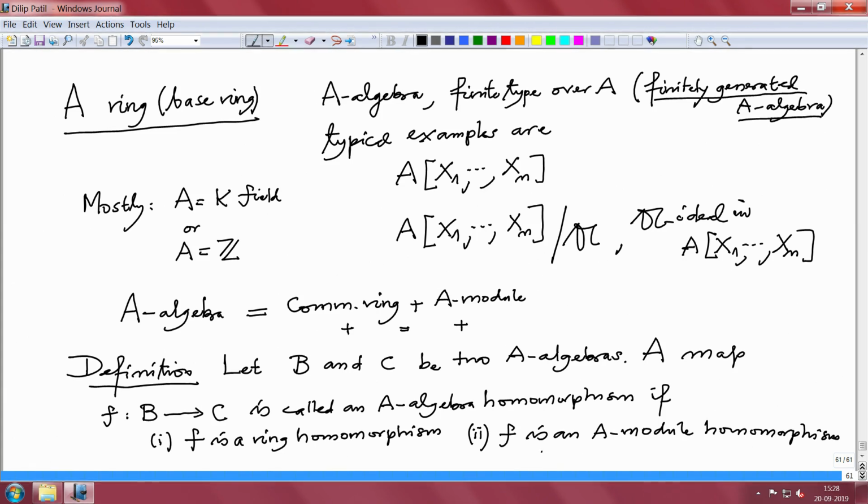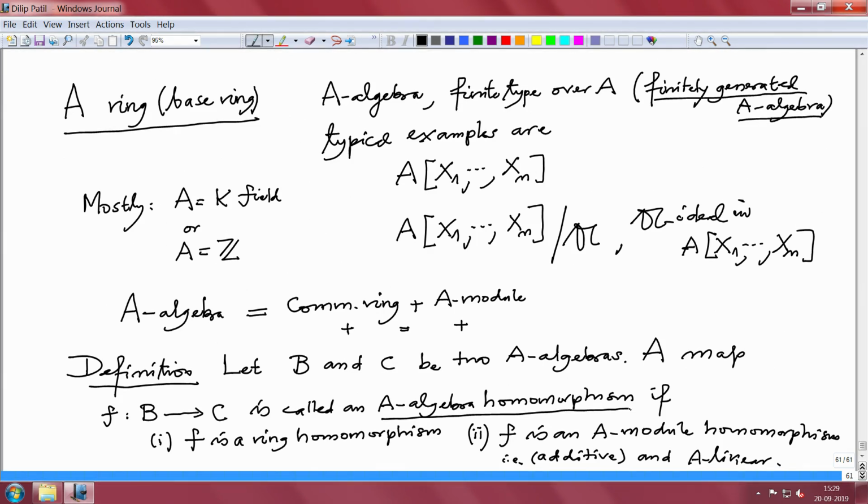It is additive, that means it respects the addition, but the addition is here also. So this additivity is checked here also, and it respects the scalar multiplication. Together it is called A linear. That is an algebra homomorphism.